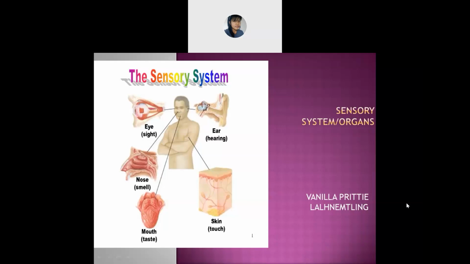Those organs that we can use to sense things, ma'am. Like the skin: when something touches the skin, we can sense it. Like the mouth: when we taste, when we eat, we sense something. Anything else? And the nose, ma'am, when we smell something.